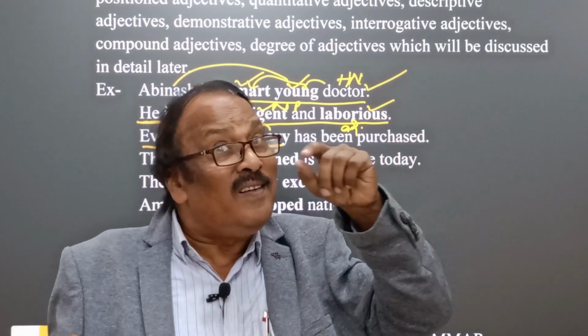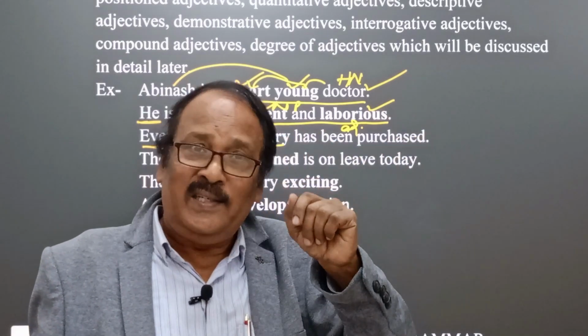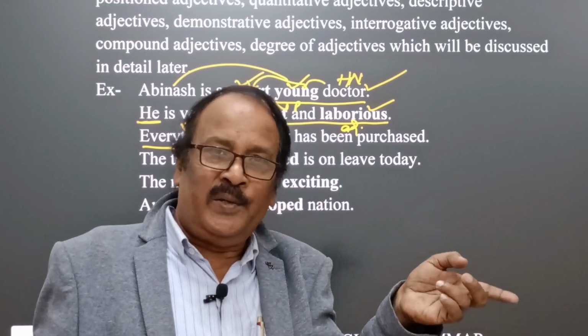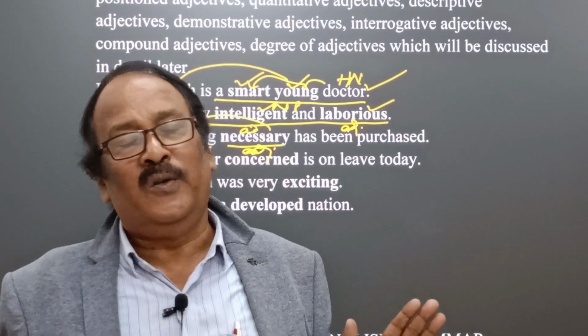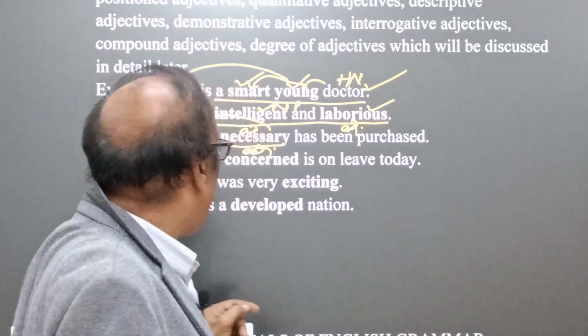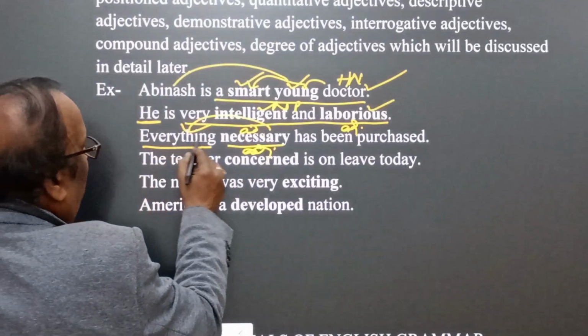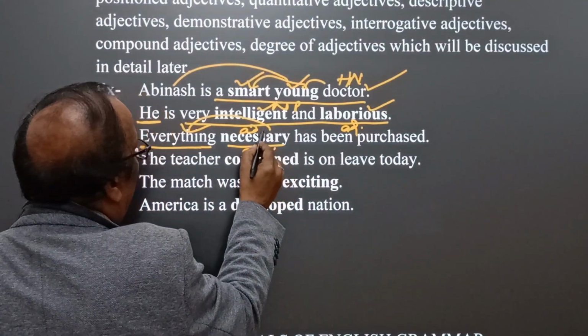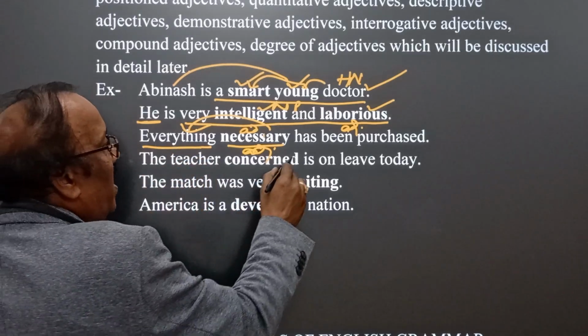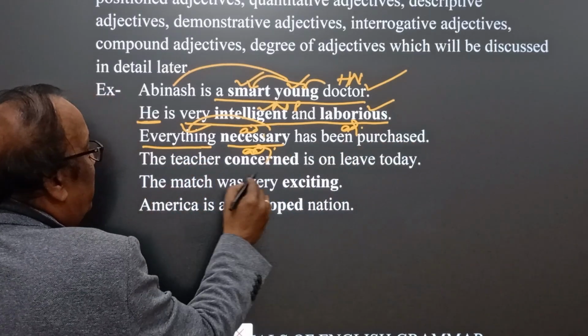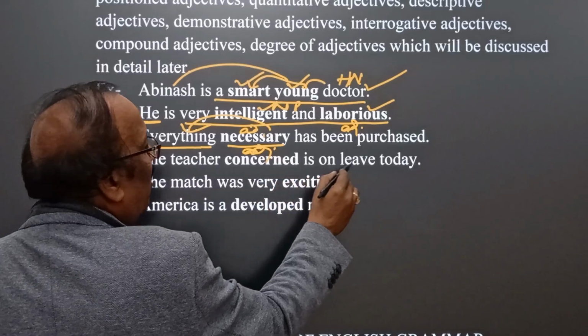The teacher concerned is absent today. Teacher concerned: concerned is the adjective qualifying the teacher. Here, everything necessary: necessary is the adjective qualifying everything. The teacher concerned is on leave today.